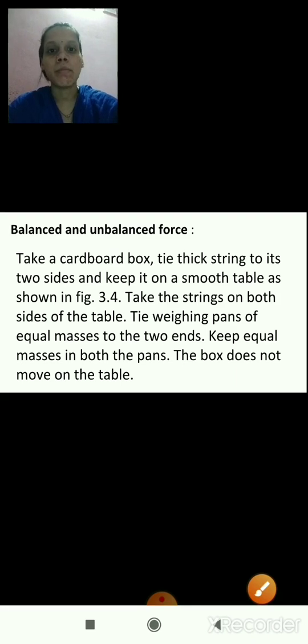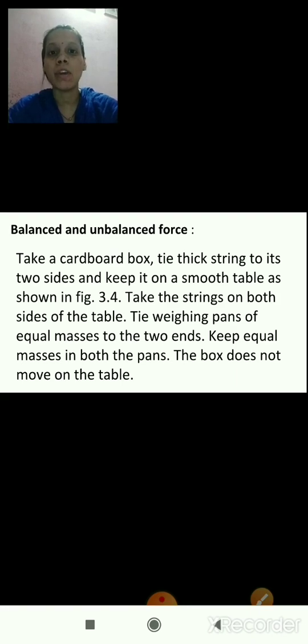Balanced and unbalanced force. Take a cardboard box, tie thick string to its two sides and keep it on a smooth table as shown in the figure. You have seen just now in the figure, in between there is a cardboard box. On both sides of the cardboard box we have tied string. Then take the strings to both sides of the table and tie weighing pans of equal masses to the two ends.